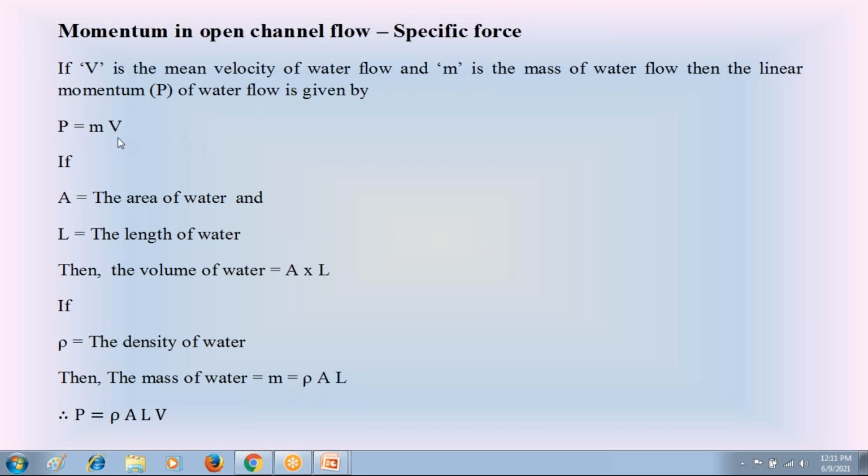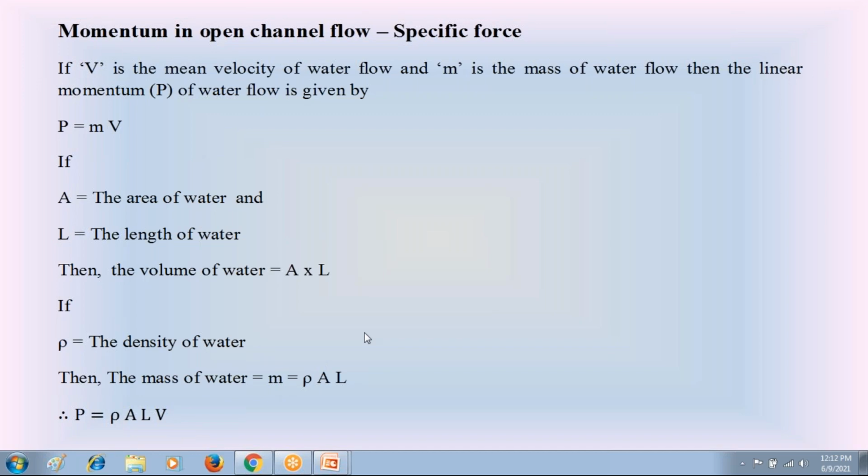Substitute this mass in the linear momentum equation. The linear momentum of water flow in the open channel is given by P is equal to density of water flow rho into area A into length L into velocity V. This is the linear momentum of water flow in the open channel: P is equal to density of water rho into wetted area of water A into length of water L into the velocity of water flow V.